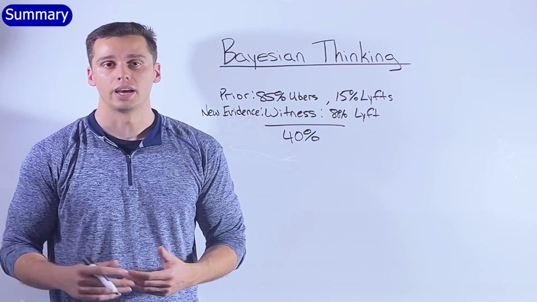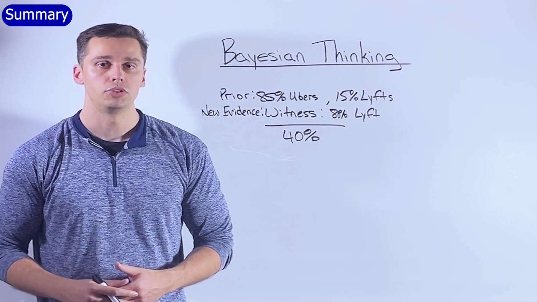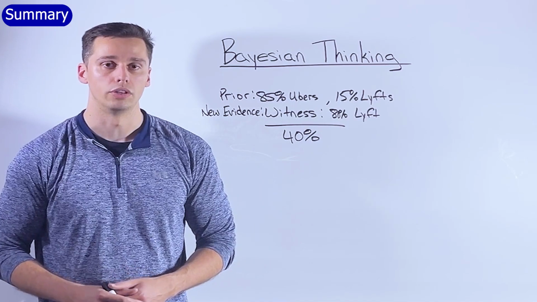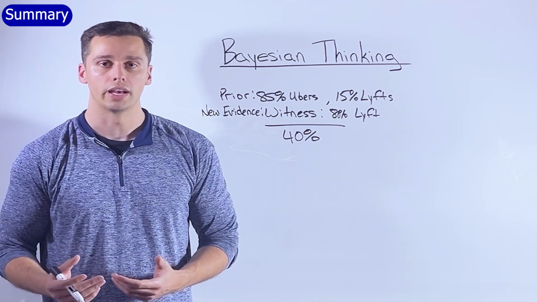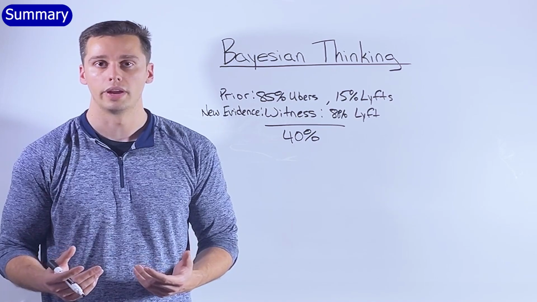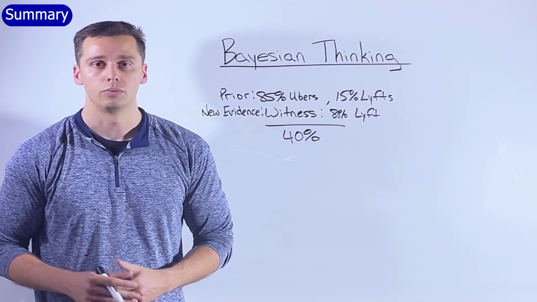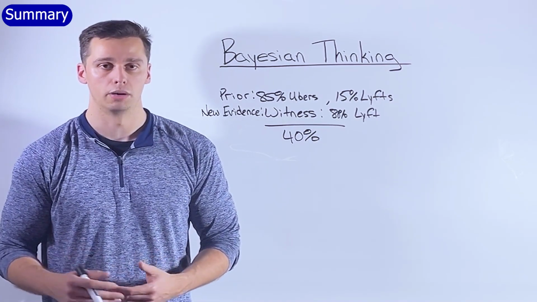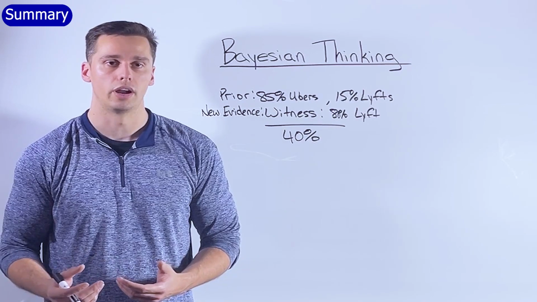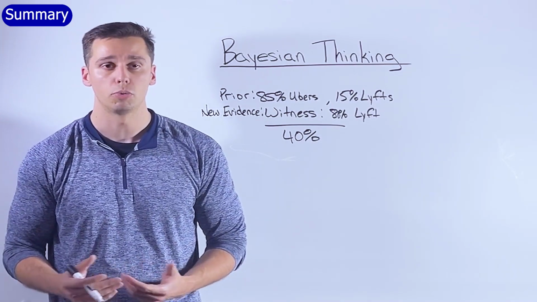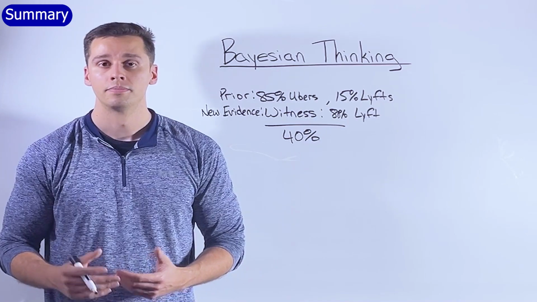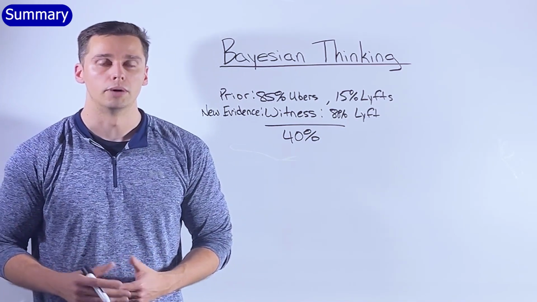Okay, let's recap. Bayes' theorem helps you make smarter guesses by combining what you already know with new information you get. It's like updating your guess using math in a way that doesn't overreact to the new information. We start with usually a heavy prior belief, and that gets pulled in the direction of the new information. This has a ton of applications, including sports betting. For now, that is everything you need to know about Bayesian thinking.